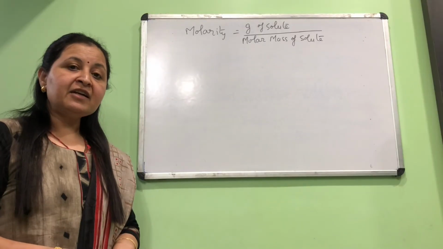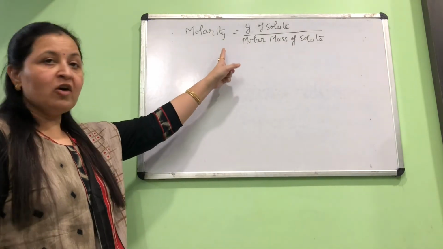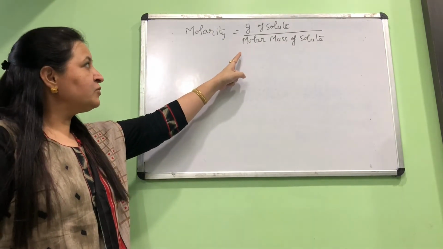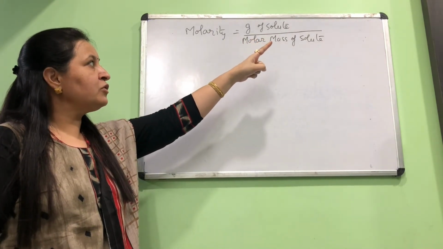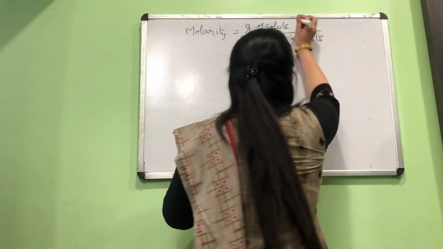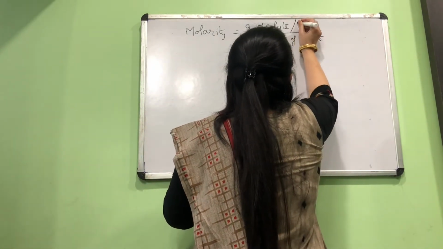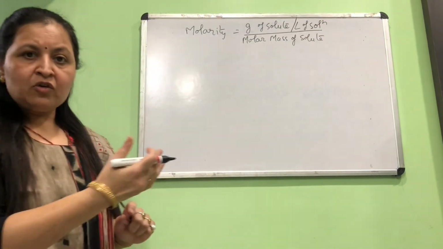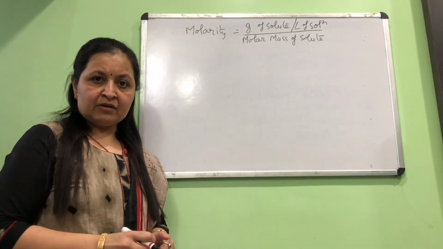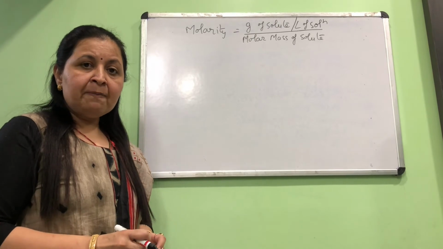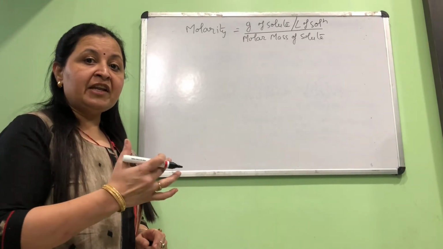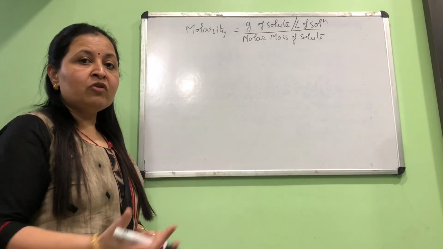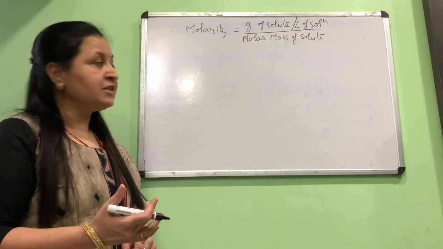Now, there is another type of question which is based on this formula of molarity. Molarity, as you see, is grams of solute per liter of solution upon molar mass of the solute. This we have already done in a previous example. Now see, the variation of this formula; we are going to make a slight difference in studying this formula.